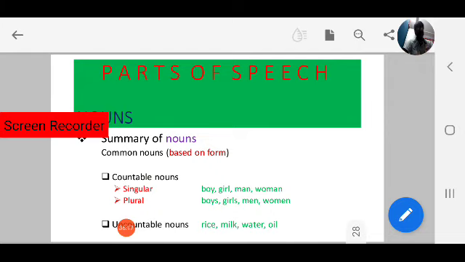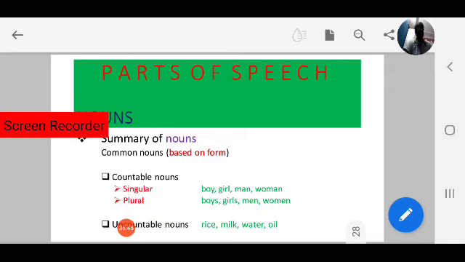Next one is uncountable nouns. Based on form, common nouns can be divided into two categories, countable nouns and uncountable nouns. Countable nouns can be divided into singular and plural. Coming to uncountable nouns, we cannot count them in numbers. For example, rice, milk, oil, water. We can't say one water, two water, one rice, three rice.